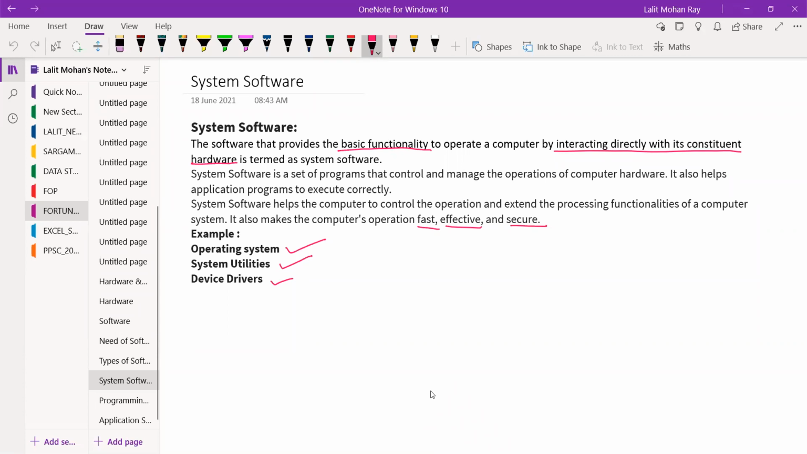MS Word. Yes, MS Word, it is not an operating system. You are using which operating system? You are attending my class with your computer or mobile? Anamika? Mobile, sir. Mobile. Then you are using which operating system? Your mobile is having which operating system?